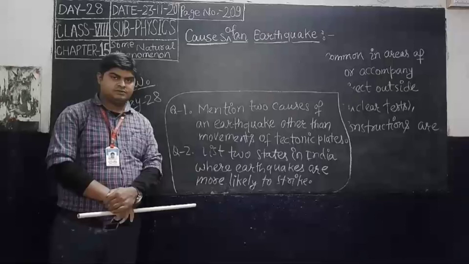Question number 1: Mention two causes of an earthquake other than movements of tectonic plates. That means you have to mention two causes other than tectonic plates. And question number 2: List two states in India where earthquakes are more likely to strike.